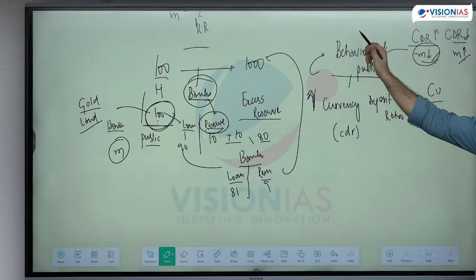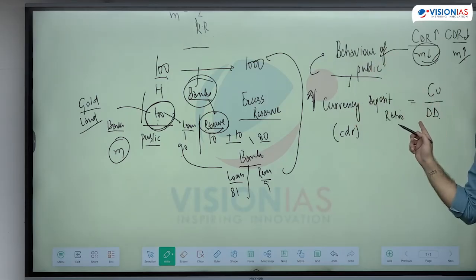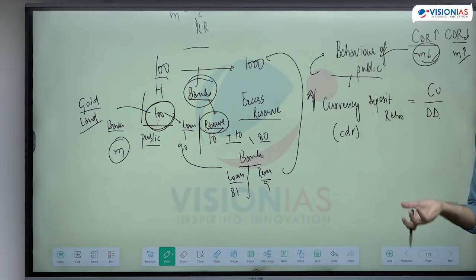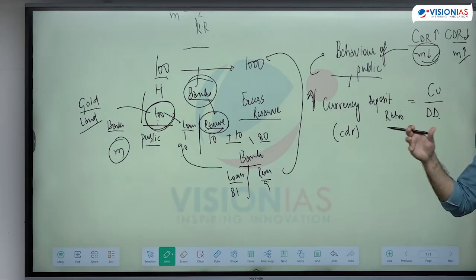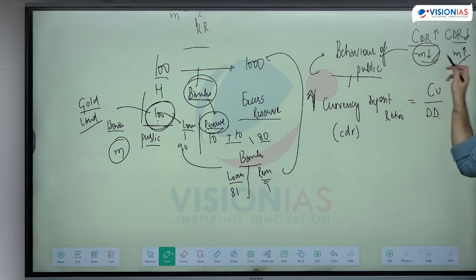I can change the behavior through various things. उसी हिसाब से CDR change हो जाएगा. For example, I give them a better interest rate on banks. I can change a lot of behavior. That is a different thing. ये सिर्फ observe कर रहा हूँ behavior क्या है, जिससे multiplier पता चल जाएगा.